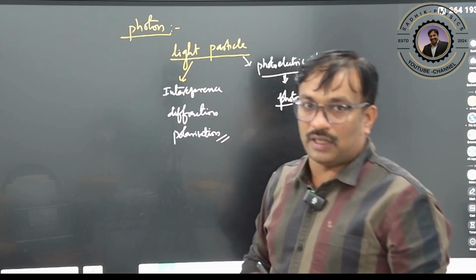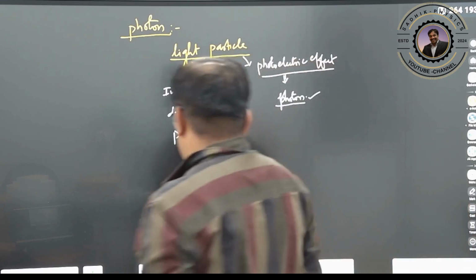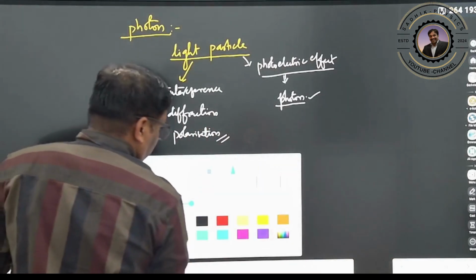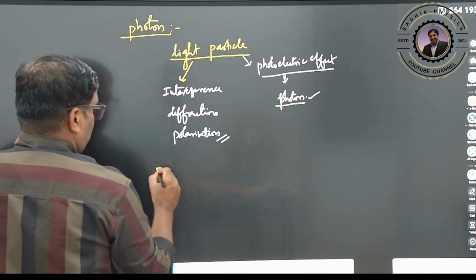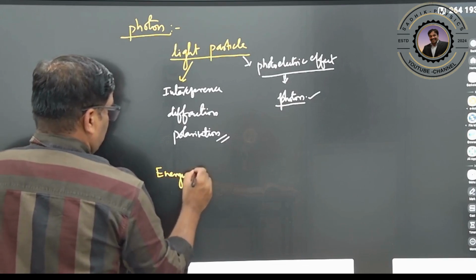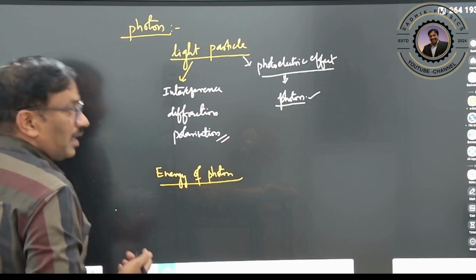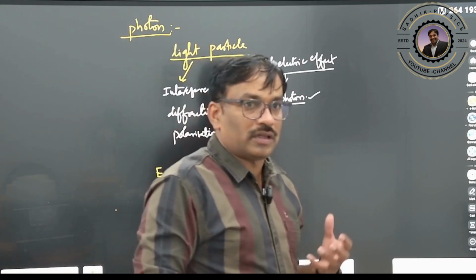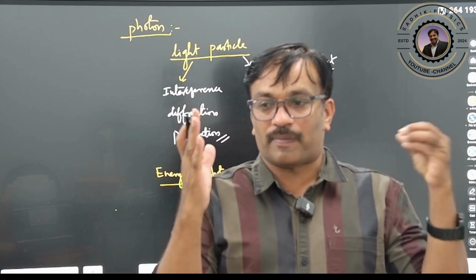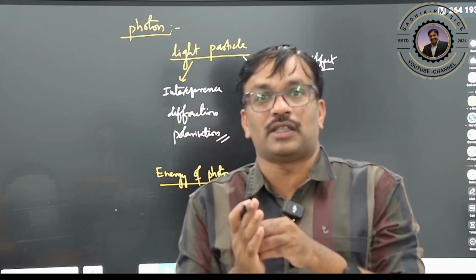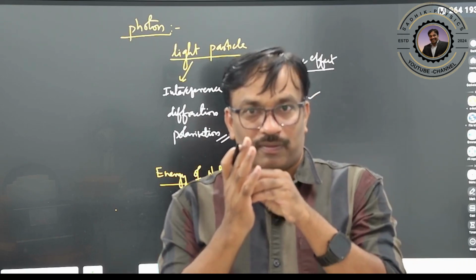What is the energy, what is the mass, what can it do? Light consists of particles, and these particles keep hitting a plate.